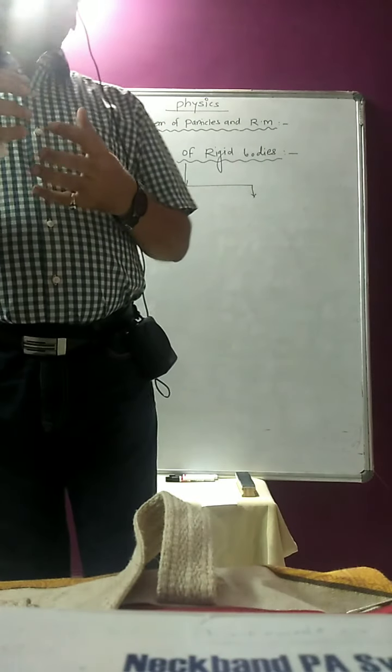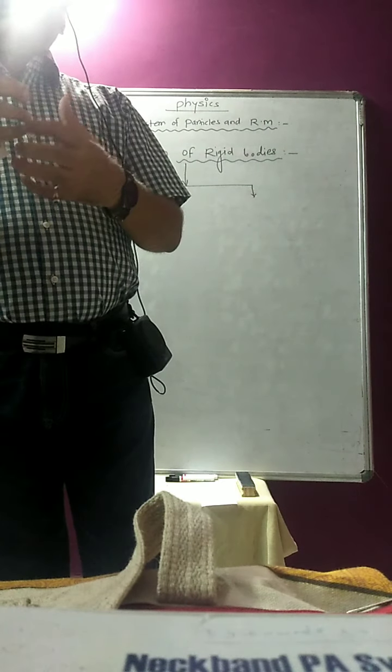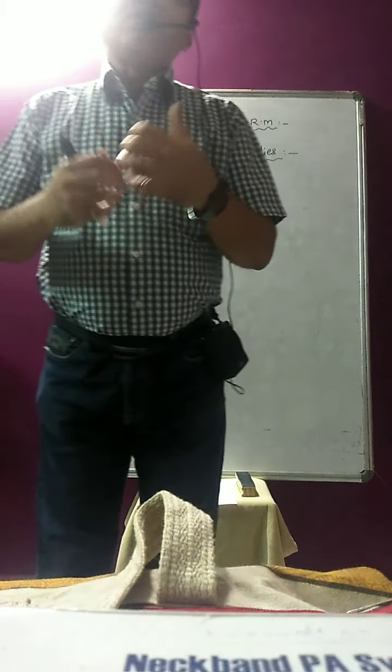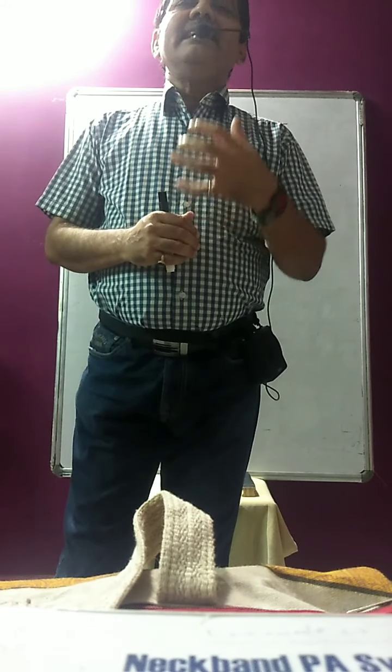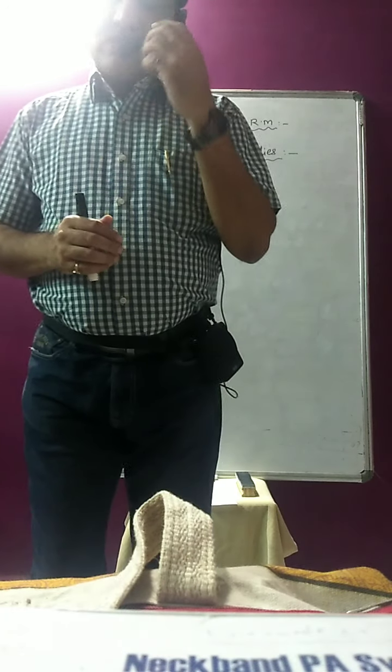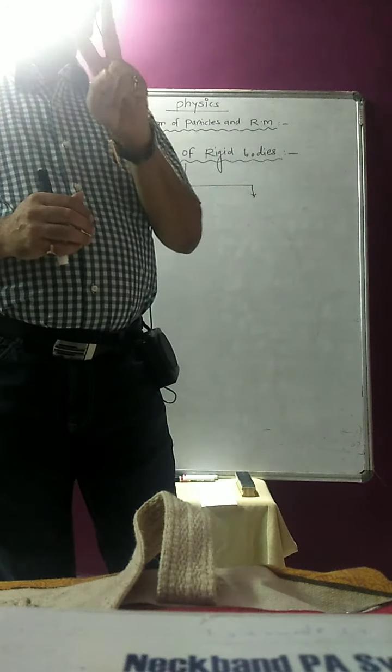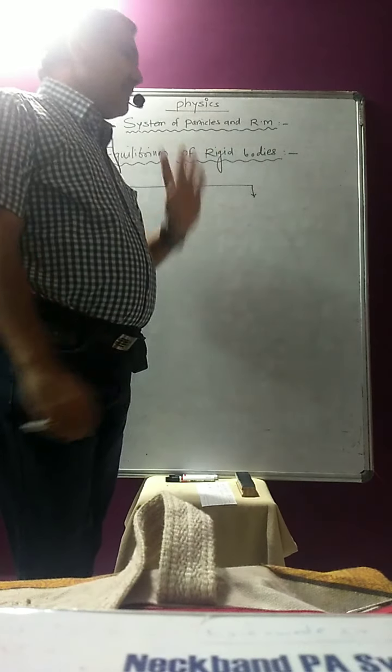When a rigid body moves, it has two types of motion. One is translational equilibrium motion and the second is rotational equilibrium motion. These are the two types of motion for rigid bodies.